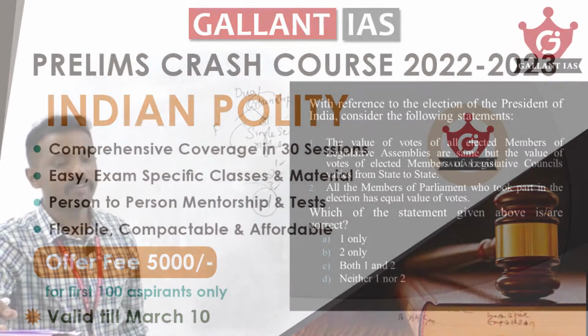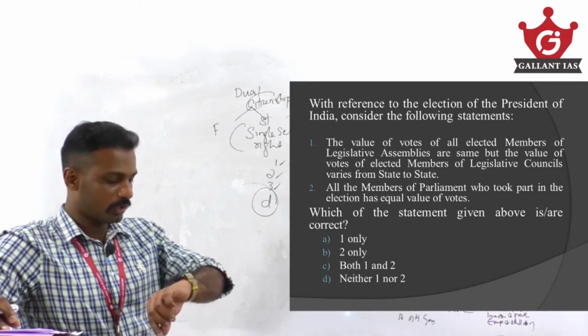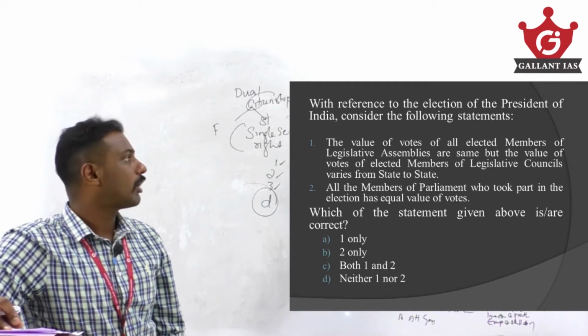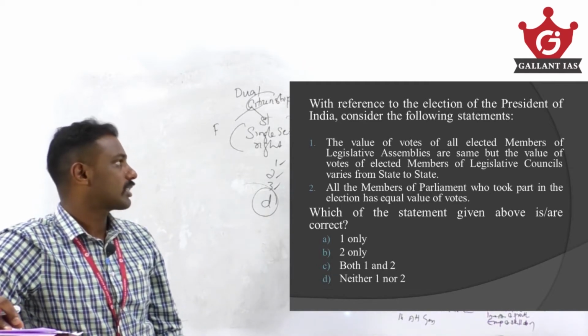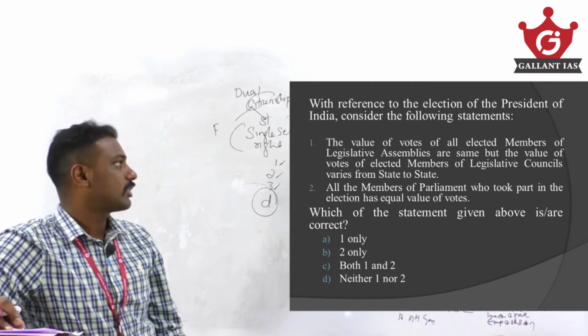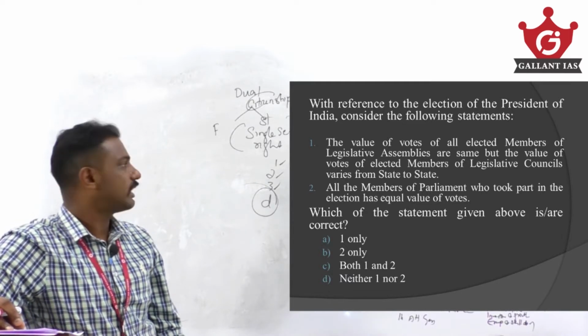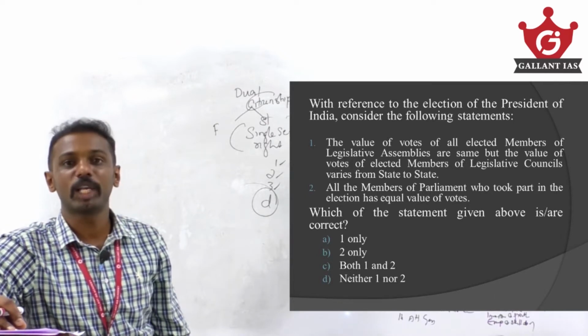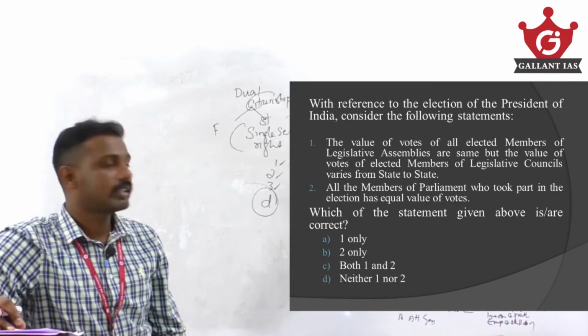Clear? With reference to the election of the President of India, consider the following statements. 1. The value of votes of all elected members of legislative assemblies are same, but the value of votes of elected members of legislative council varies from state to state. 2. All the members of parliament who took part in the election have equal value of votes. Find out the correct statement.